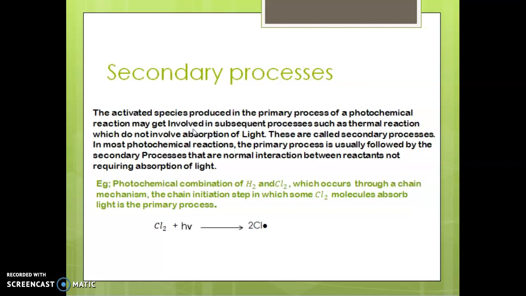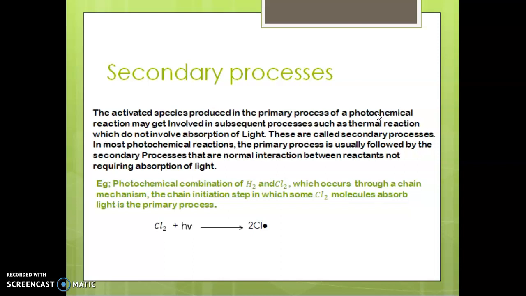Here we can see that a subsequent process such as thermal reaction is happening. If the secondary process is exothermic, the heat of reaction may activate other molecules, thereby causing them to react.